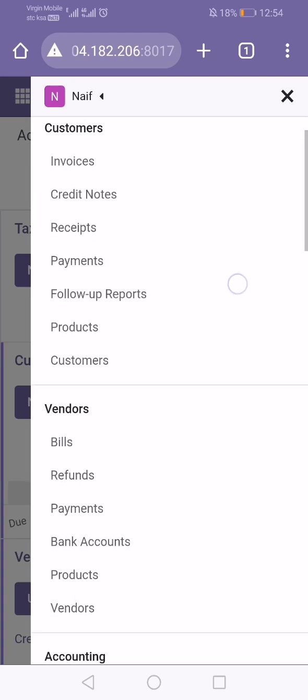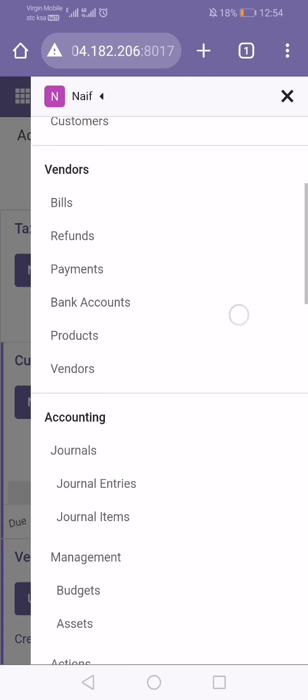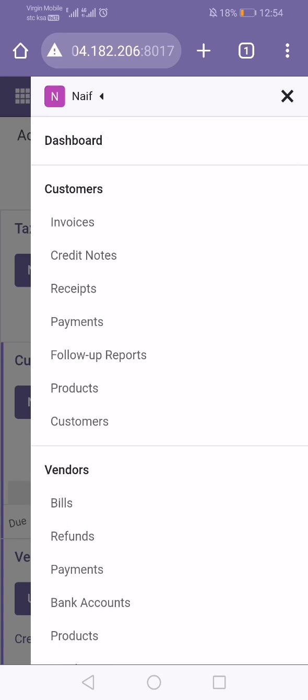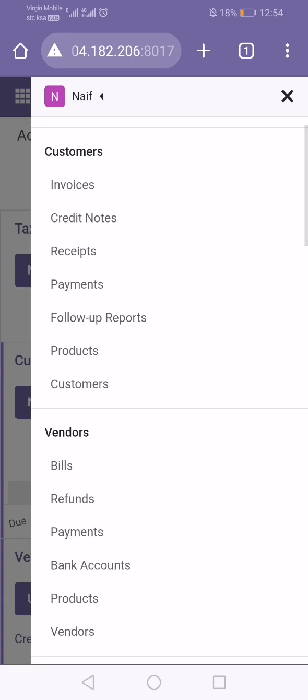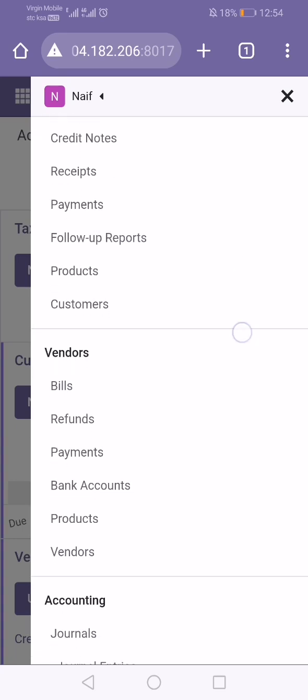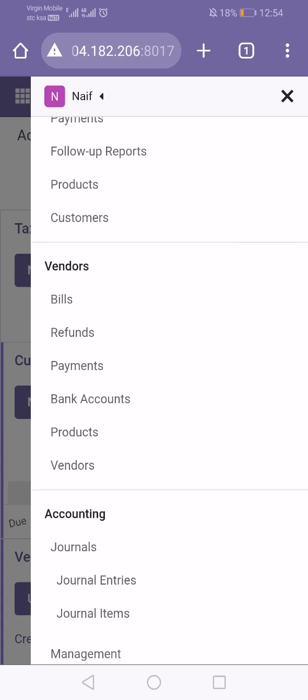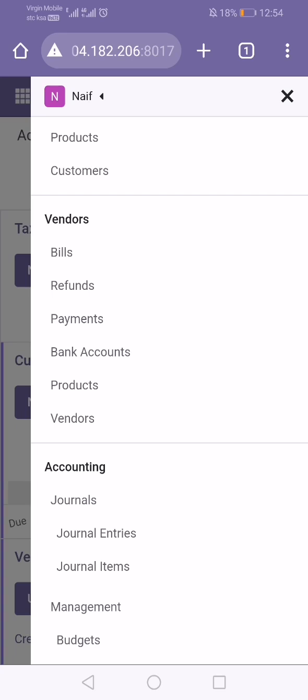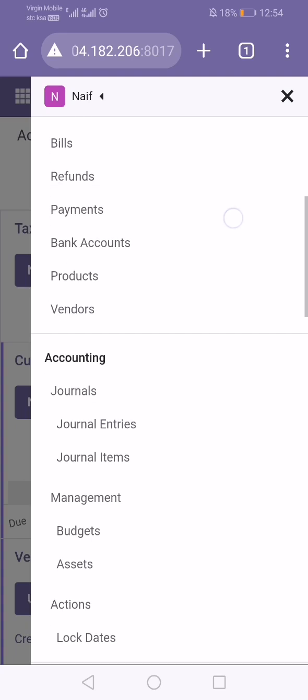Here you can get all the necessary things for managing accounting. For example, you have customers: you can send an invoice, a credit note, a receipt, a payment, a follow-up report, everything. And you also have vendors, that means you purchase something, for that you have vendor bills, refunds and everything.